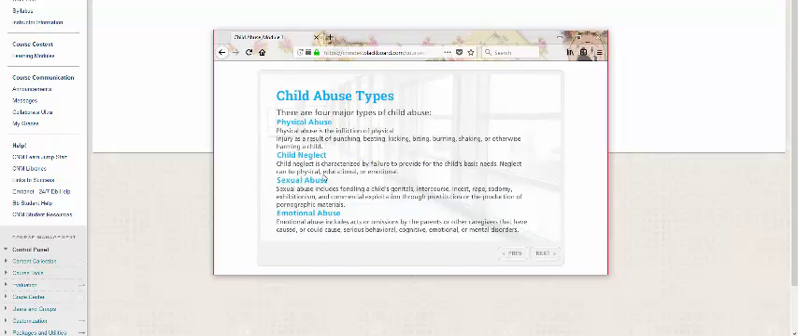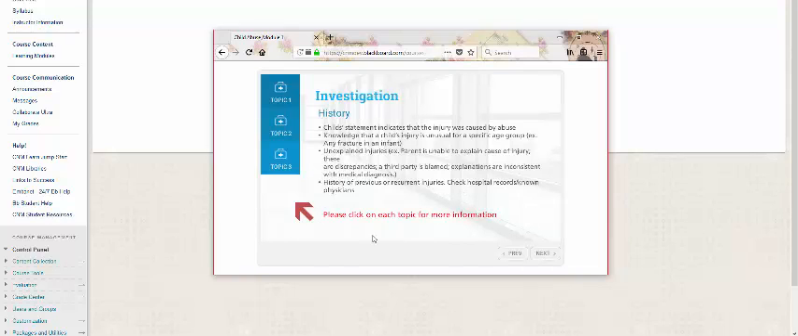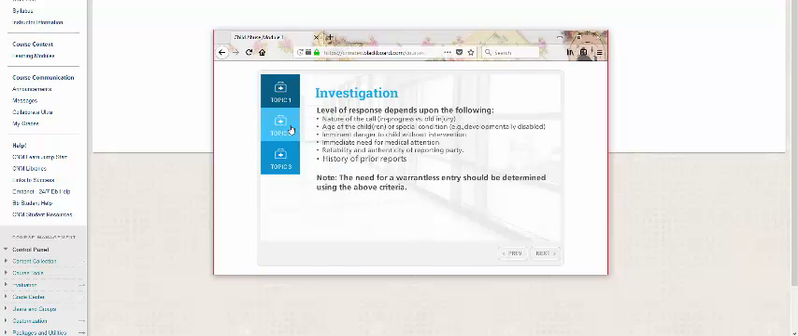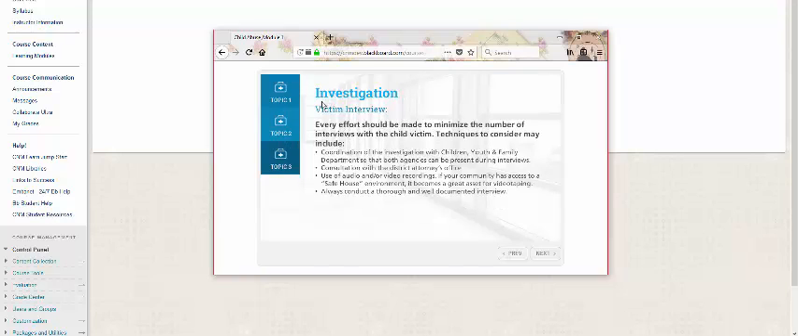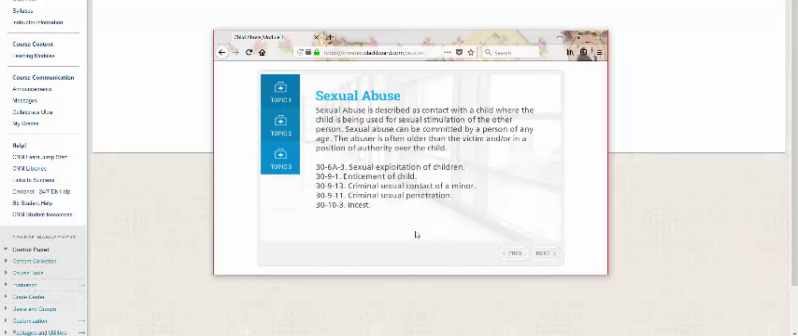Here again is another definition of the 4 types of child abuse. Please click on each topic for more information. That's what the instructions said about clicking on the blue topics. So you read the history, and then you go through and you read each topic, and it gives you a little bit more information, victim interview, evidence collection. Then you click on Next.